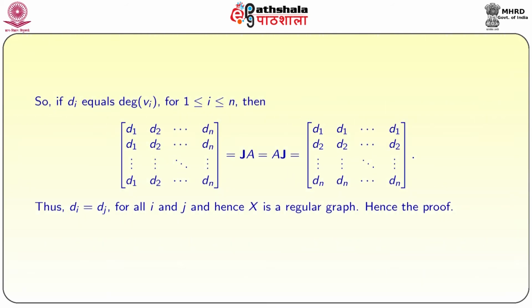So, from equation 3, we see that AJ is equal to JA. So, if di equals the degree of Vi, then the degree matrix, that is d1, d2 and so on dn, if you take JA, is equal to AJ, which has first row d1 and so on. Thus we have di equal to dj for all i and j, hence X is a regular graph, hence the proof.